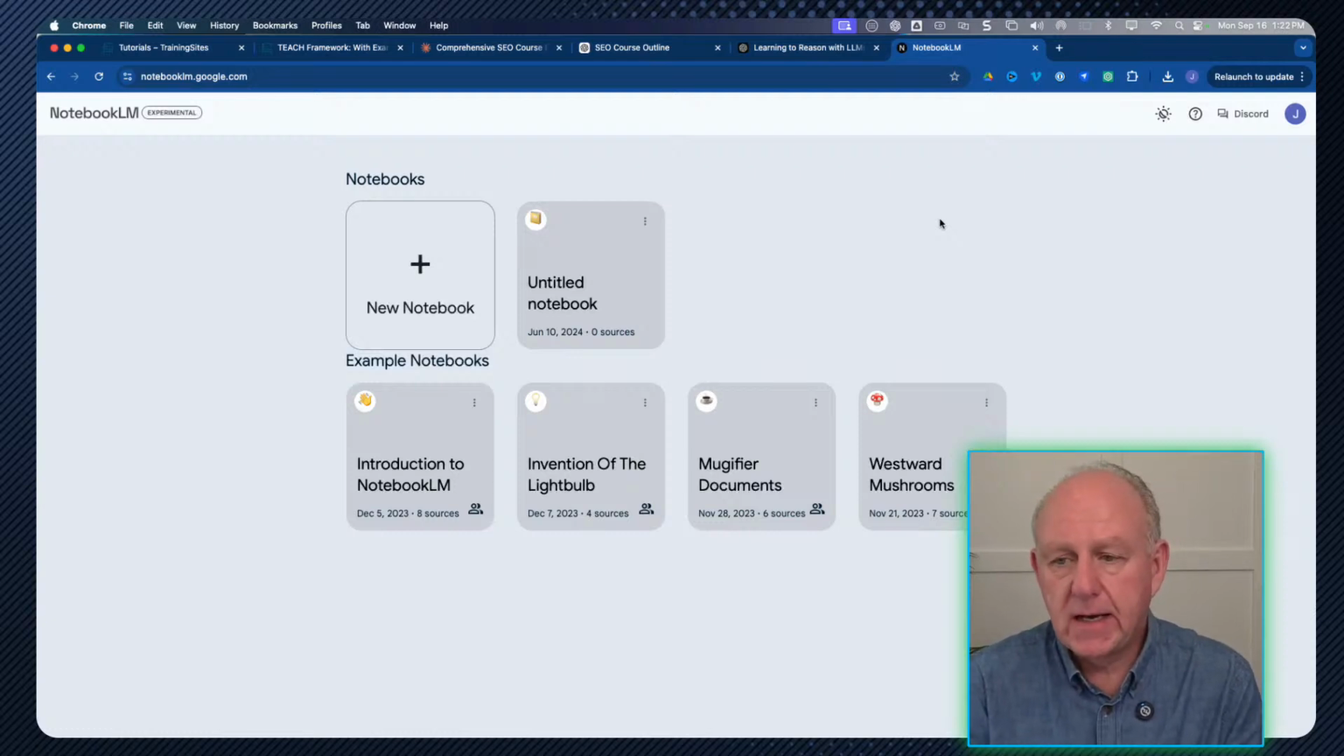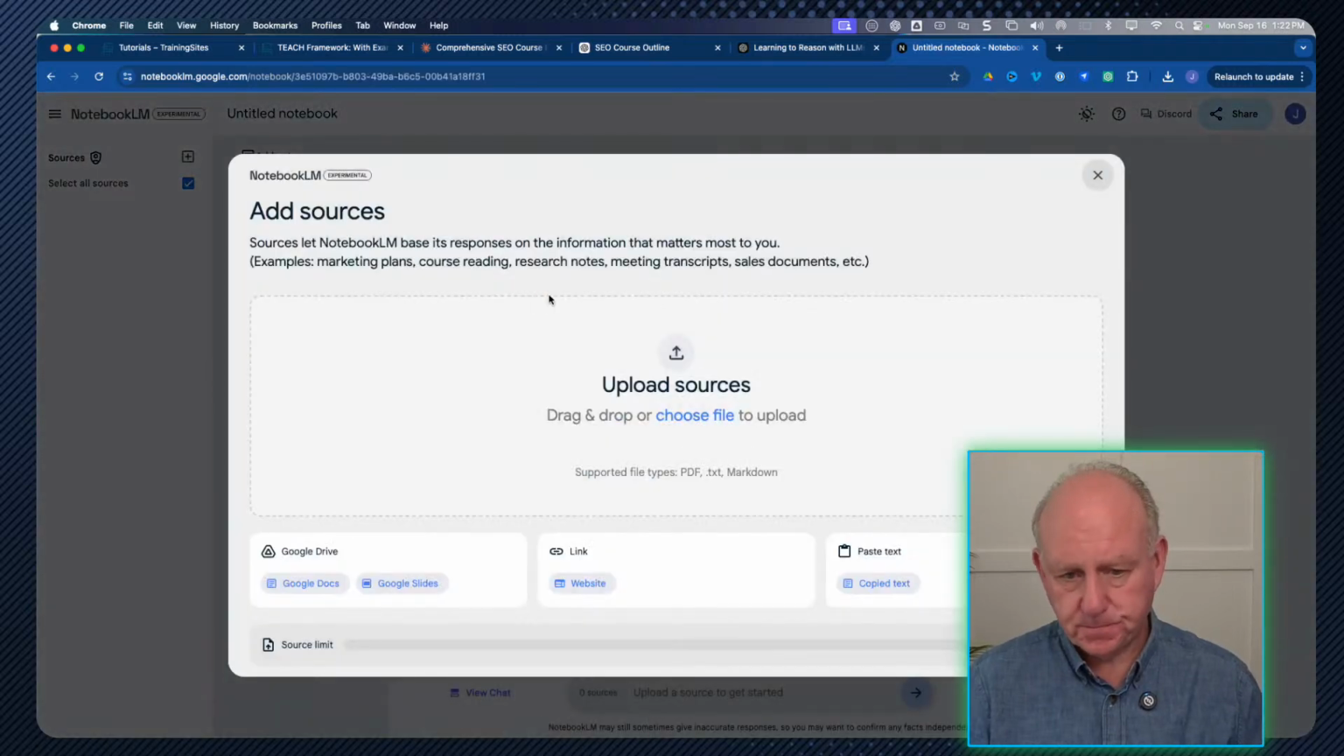This one is kind of a mix between Perplexity.ai and Claude. And what do I mean by that? The thing is that this one allows you, if we create a new notebook, to upload up to 50 documents. Now, why do you want to do that? Because you want to add context.